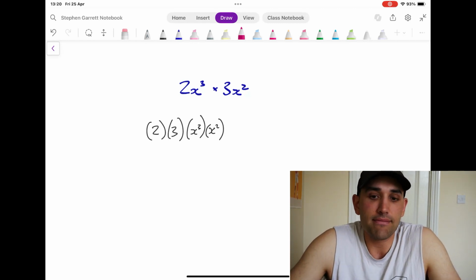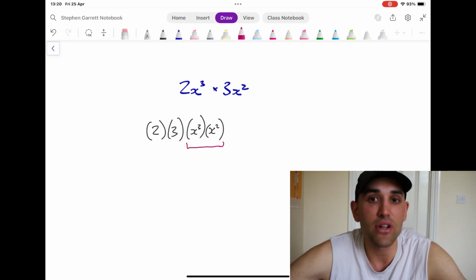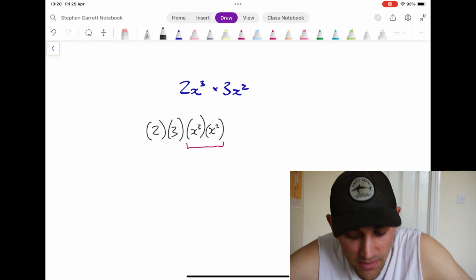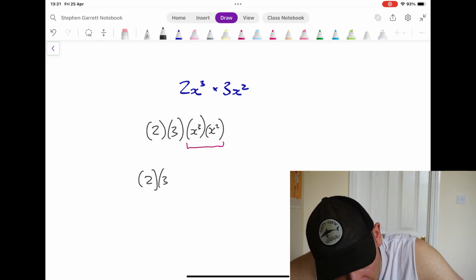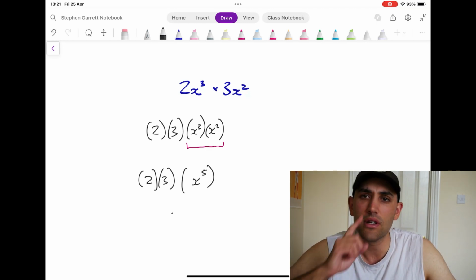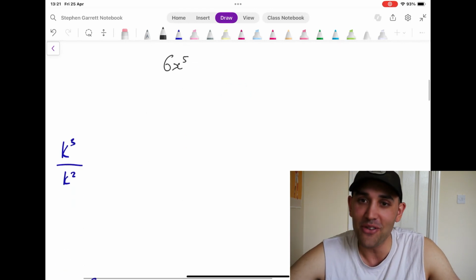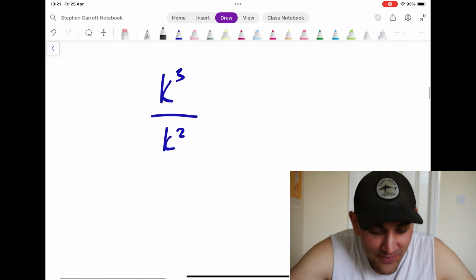That's the same thing. And now look at this, we can apply our skills that we learned in the previous one, okay? So x cubed times x squared, that's still going to be 2 times 3, but that's going to become x^5. Boom, okay, 2 times 3, 6. Quick maths, 6x^5. All right, let's keep going.